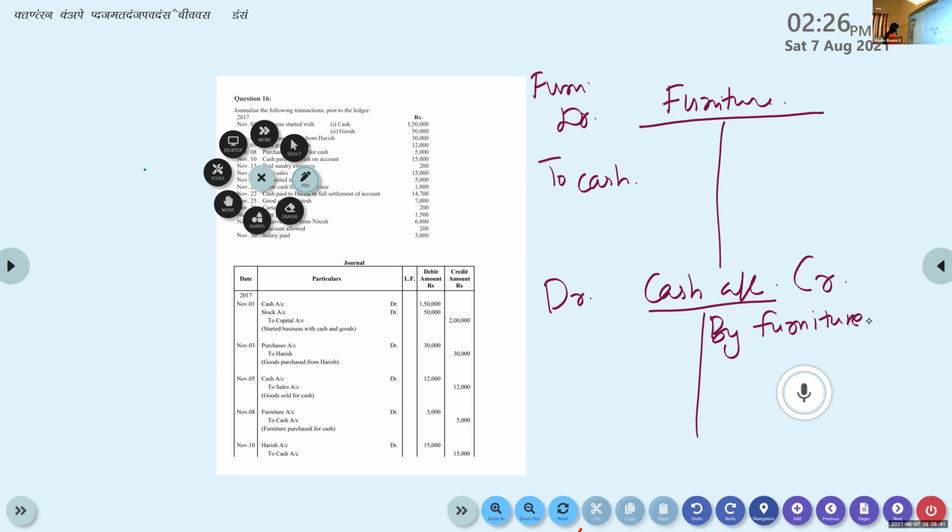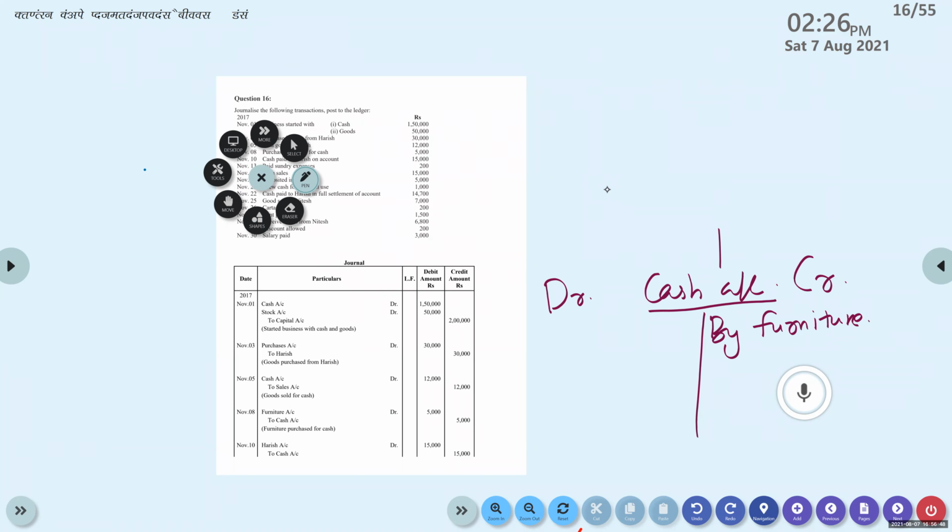So Akshay, tell me Harish account debtor to cash, what to do? Explain that now. In Harish account, what is done to Harish account? Is it debited or credited? Harish account debtor to cash. So what is done to Harish account? Yes, Harish account debtor.